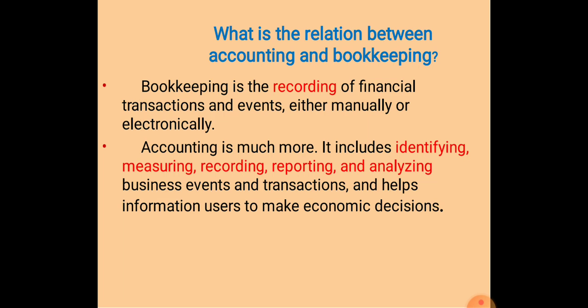Then reporting: in management accounting there are different ratios available, and on the basis of these ratios we can prepare different reports and estimate our financial position. We also analyze these transactions: how profitable the situation is, what output we should increase, what sales we should increase, what manufacturing units we should increase, so that the profit will increase.